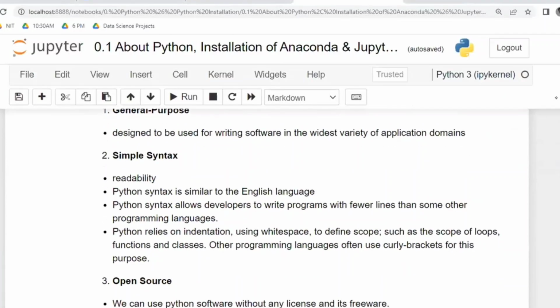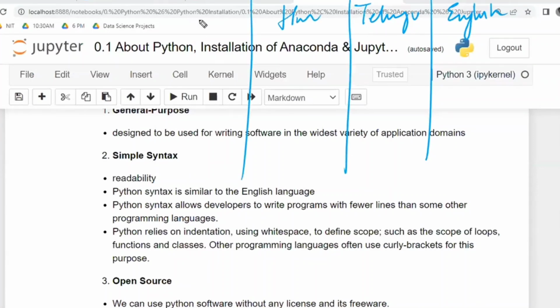The syntax of Python is very simple. The syntax for the English language is there. Similarly, for the Telugu language also there will be some syntax, right? If you want to speak in Telugu, you can't use it as per your choice. You have to use proper grammar for Telugu. Similarly for Hindi, Urdu, German or Spanish, whatever the language. For any language, there are certain rules, and the rules are called syntax.